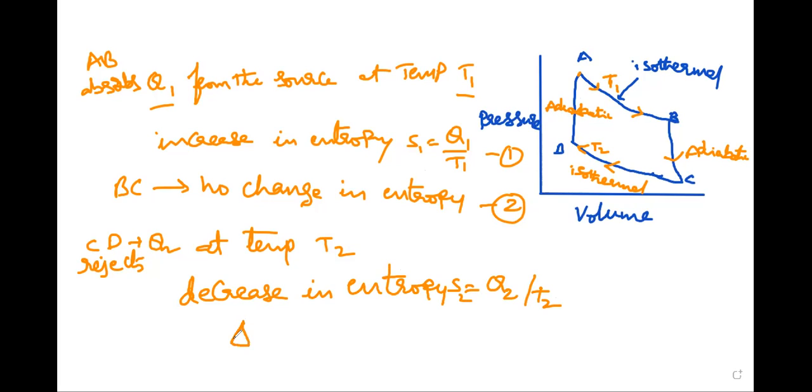Then the change in entropy delta S is equal to Q1 by T1 minus Q2 by T2. Right, according to